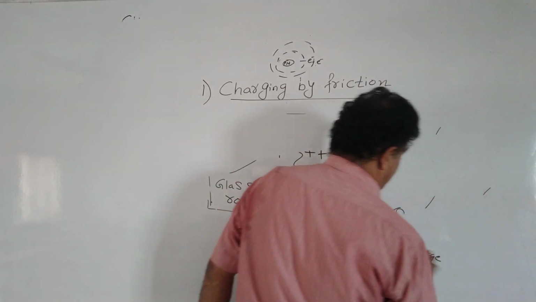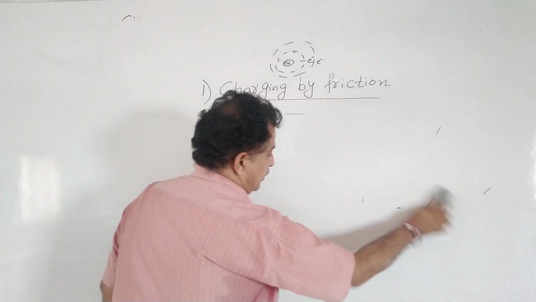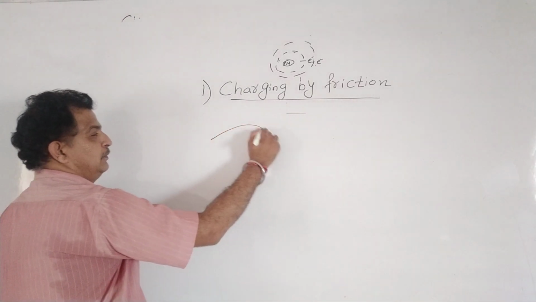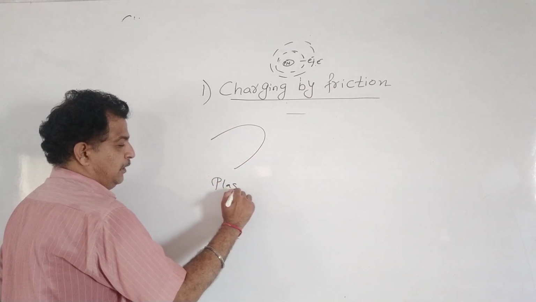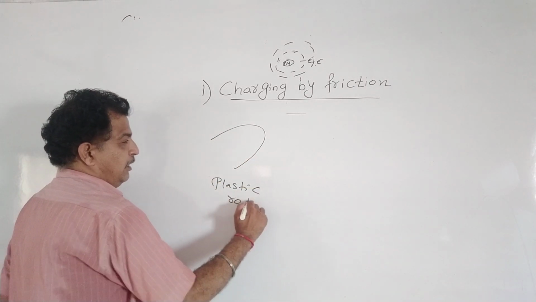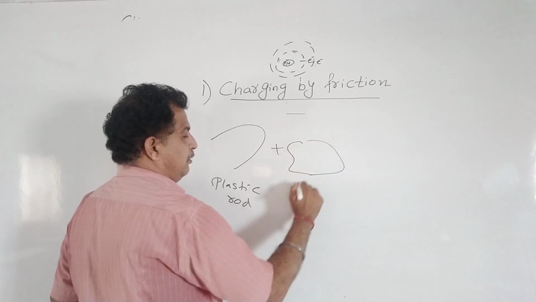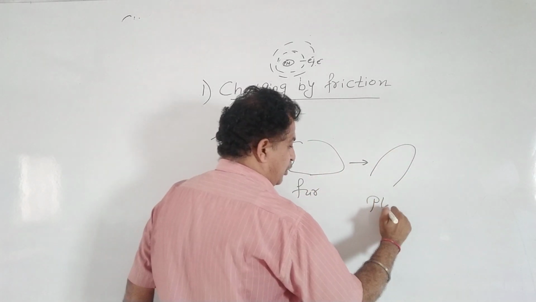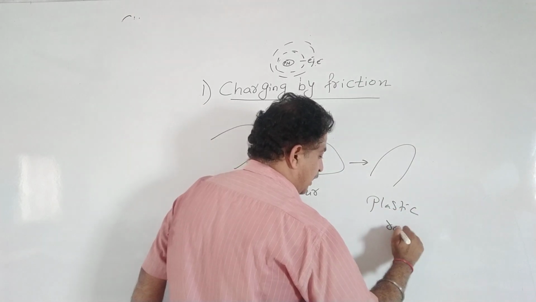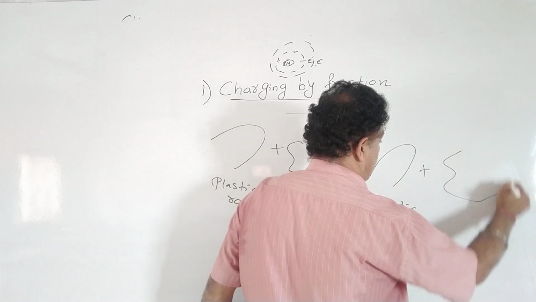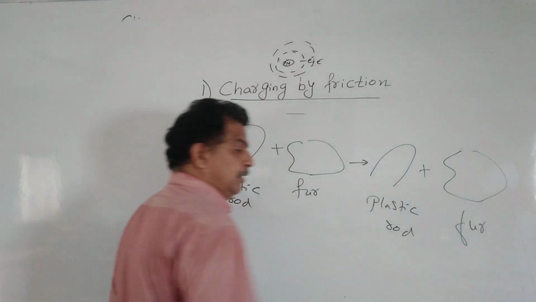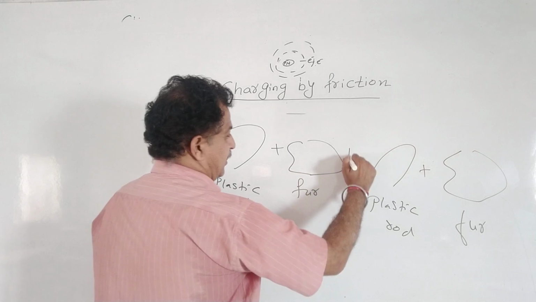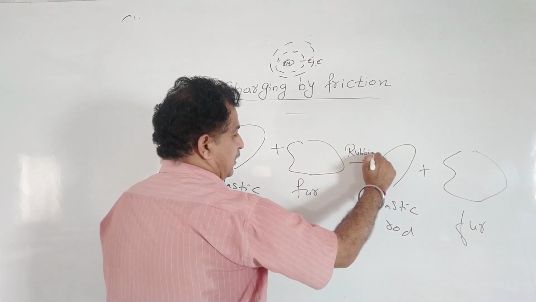Similarly, when a plastic rod is rubbed with fur, we know the plastic rod becomes negatively charged. Now how does it become negatively charged? This is the diagram before rubbing, and the diagram after rubbing is on this side.